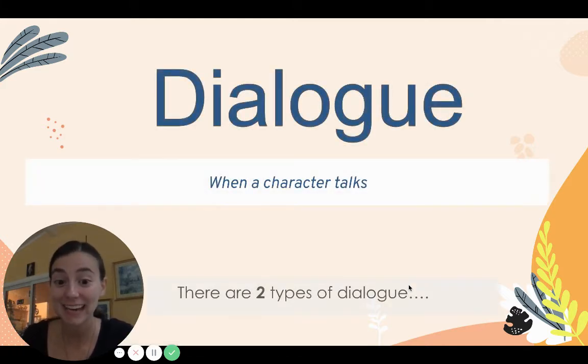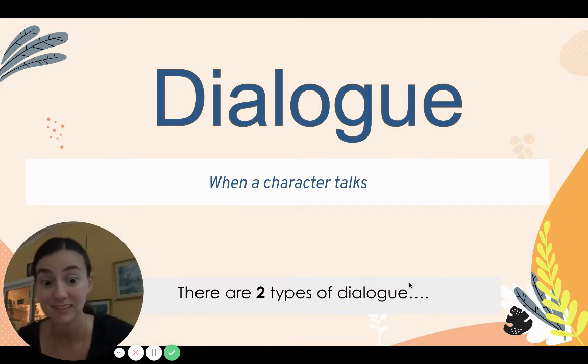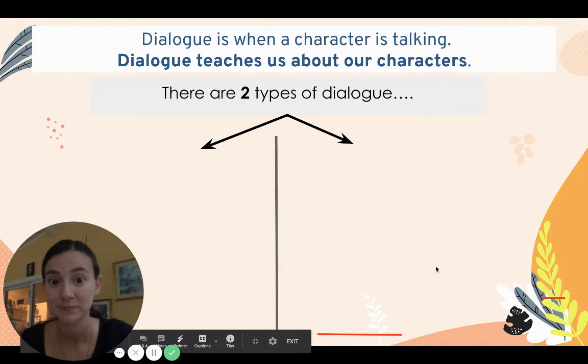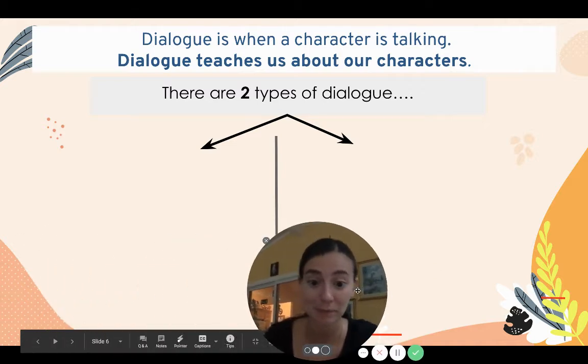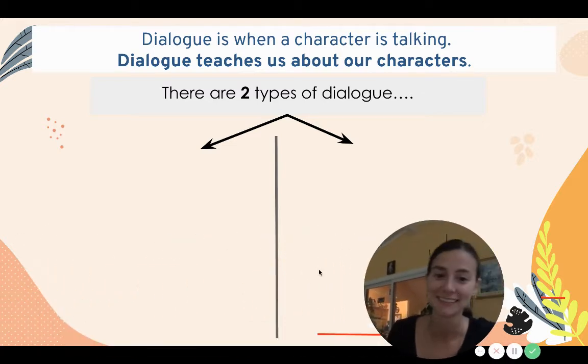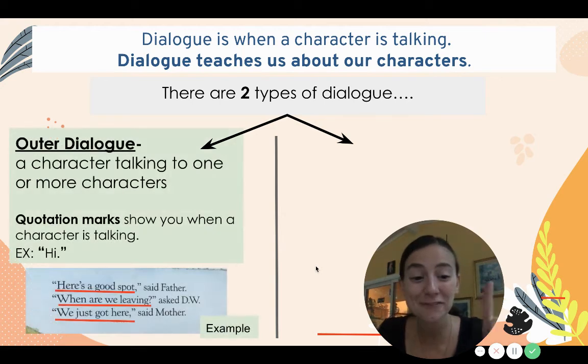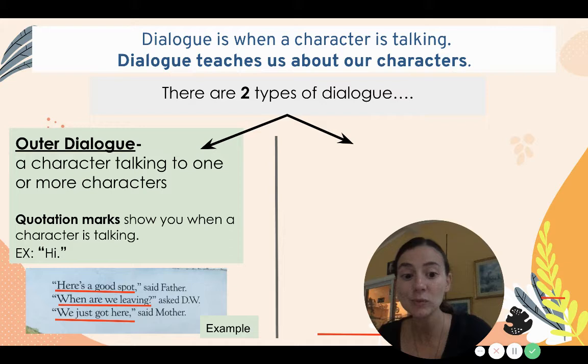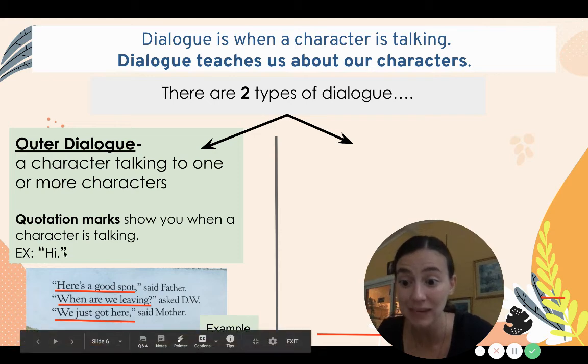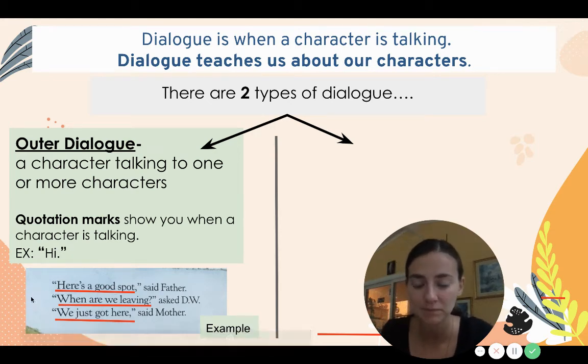So dialogue again is when a character talks. And friends, there are two types. Let's take a look. Okay, I'm going to move my bubble over here. Friends, the first type of dialogue is outer dialogue. That is when a character is talking to one or more characters. Once again, you can tell this by looking at those quotation marks. Let's take a look at our example here.